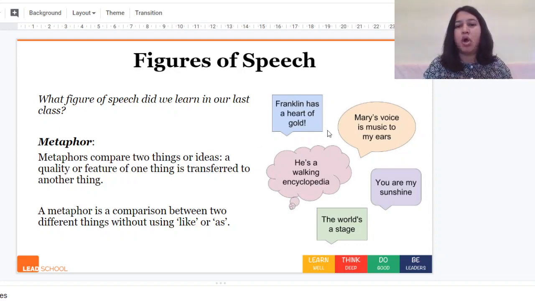Now if we see here, he's a walking encyclopedia, right? So is this person actually someone who looks like an encyclopedia and is walking? No. That person is a person, but he's being called a walking encyclopedia. Why? An encyclopedia is something which has all the information. If you need to find out something, then you just open an encyclopedia and find the information from there. So if we call someone a walking encyclopedia, we are using a metaphor to show how smart they are, how they have all the information with them.